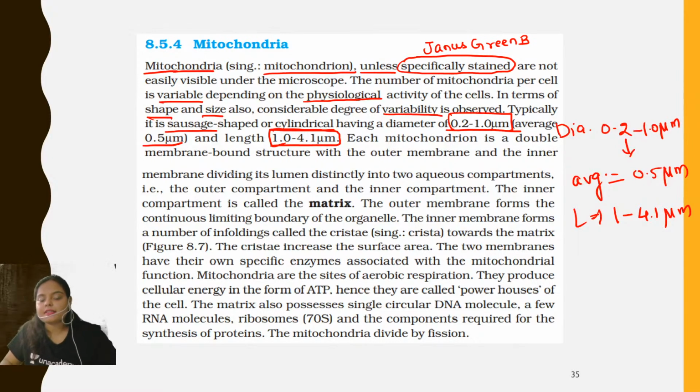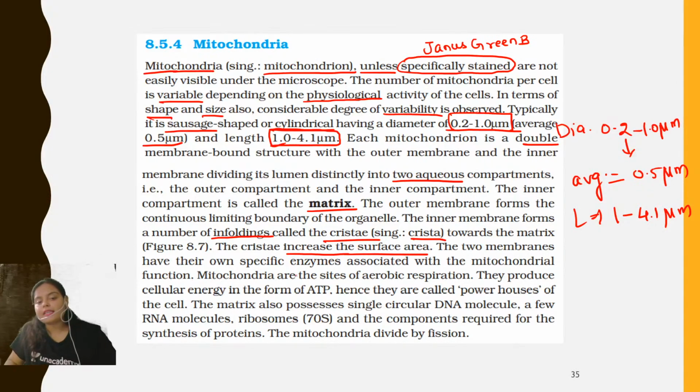Each mitochondria is a double membrane bound structure with the outer membrane and the inner membrane dividing its lumen distinctly into two aqueous compartments, the outer compartment and the inner compartment. The inner compartment is called matrix. The outer membrane forms the continuous limiting boundary of the organelle. The inner membrane forms a number of enfoldings called the cristae, and singularly it is known as crista, towards the matrix, that is towards the inside. The cristae specifically increase the surface area, right?